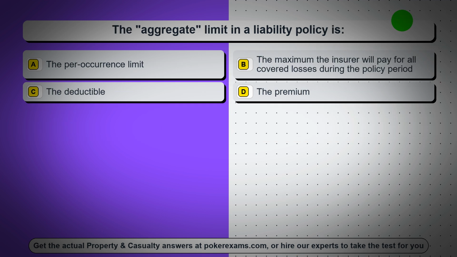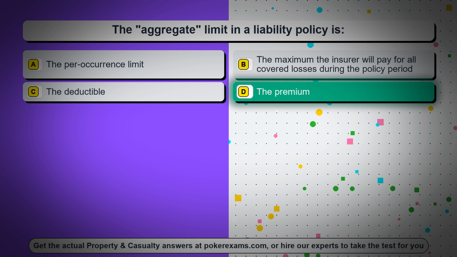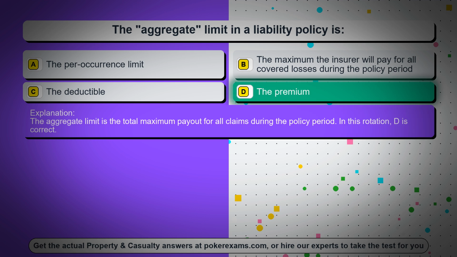Question 28. The aggregate limit in a liability policy is: Option A, the per occurrence limit. Option B, the maximum the insurer will pay for all covered losses during the policy period. Option C, the deductible. Option D, the premium. The correct answer is option D, the premium. The aggregate limit is the total maximum payout for all claims during the policy period. In this rotation, D is correct.